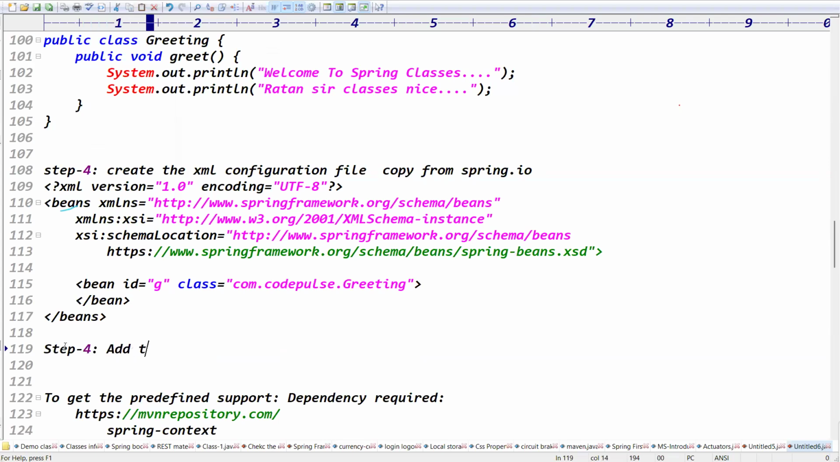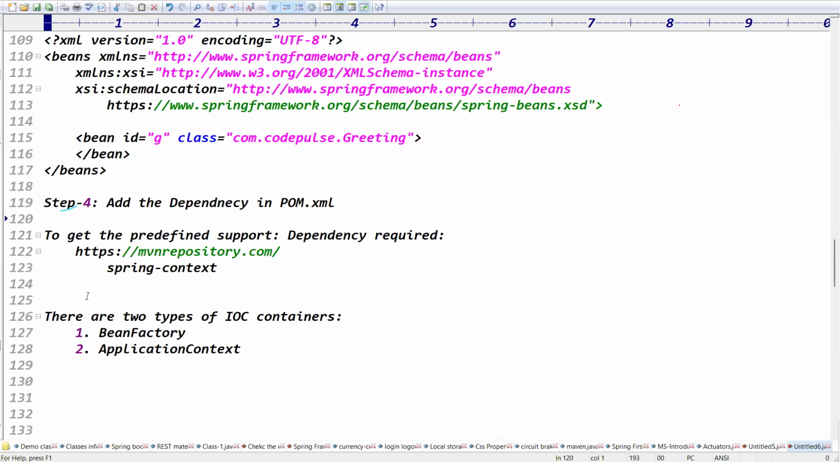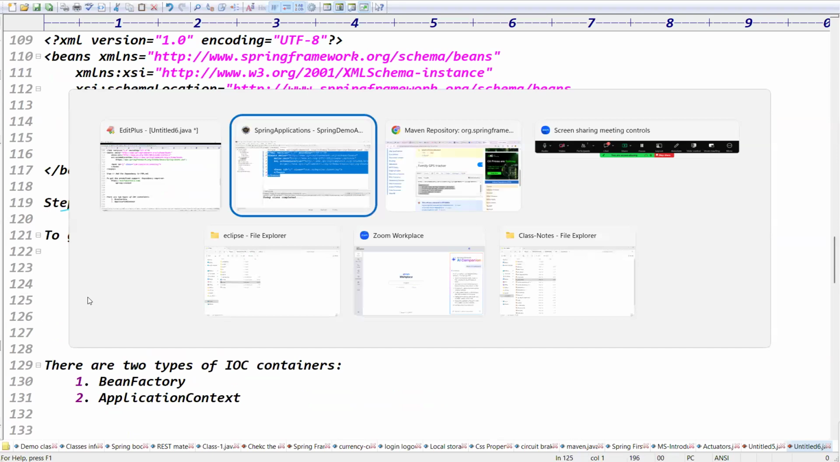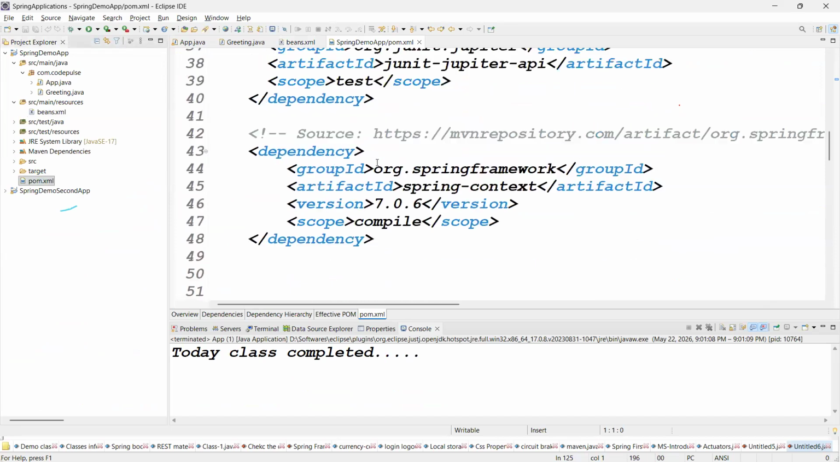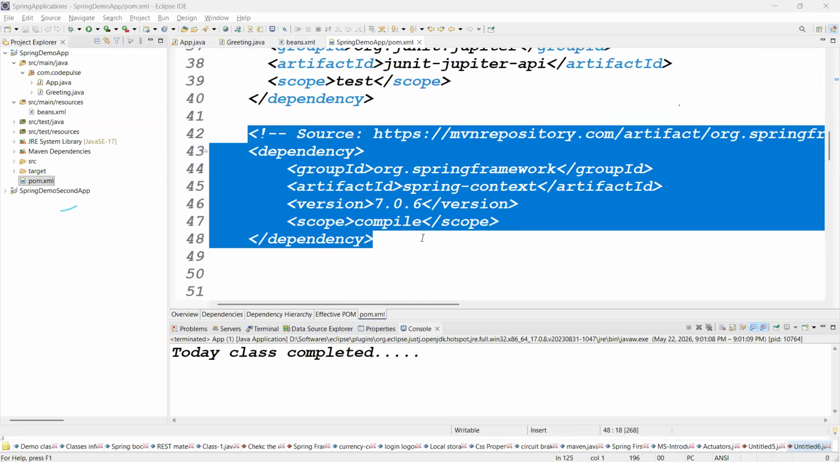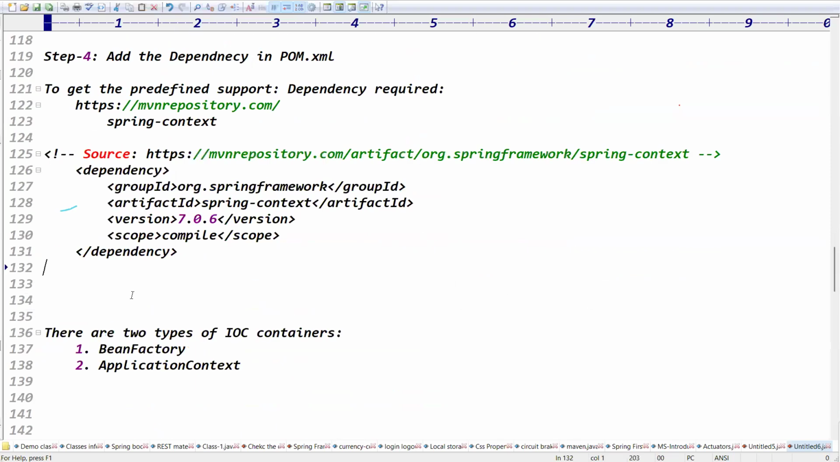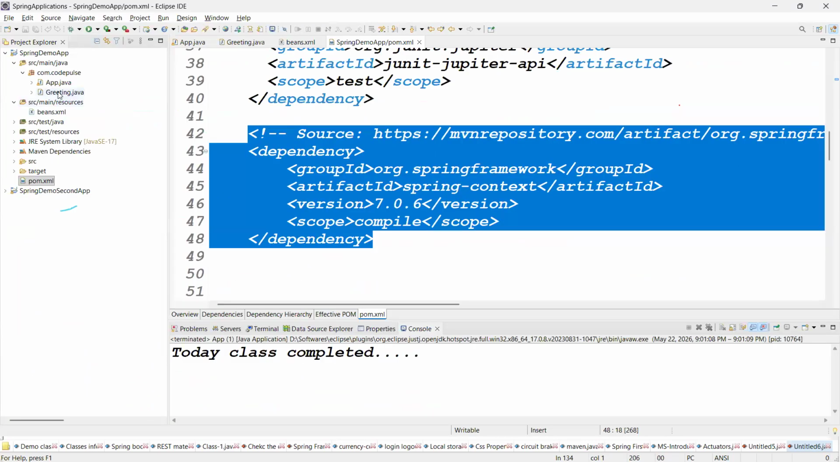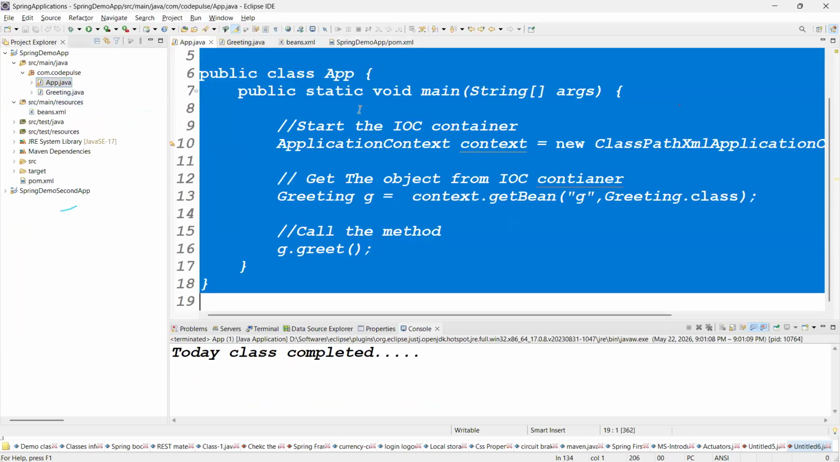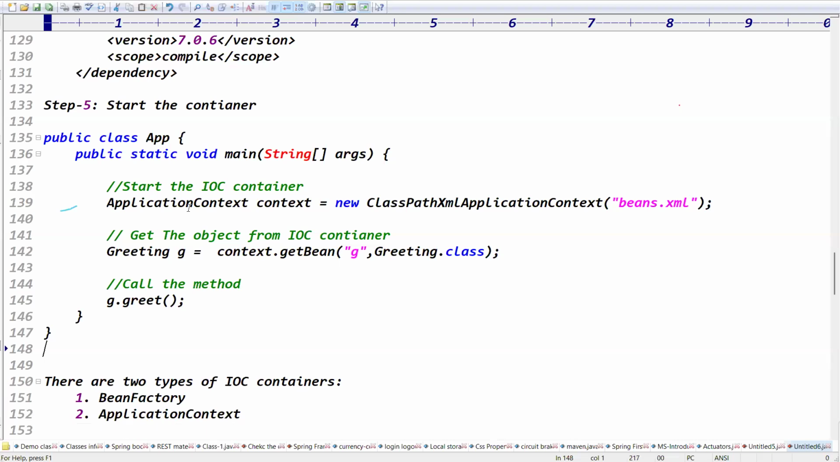Step 4, add the dependency. Add the dependencies in what file guys here? pom.xml file. This is the repository, and this is the dependency name. Please cross check that the dependency should be created like this. You place it under the dependencies tag, right? Step 5, start the container. See guys, to start the container, we go for the App.java. This is the code for that. Are you clear now?